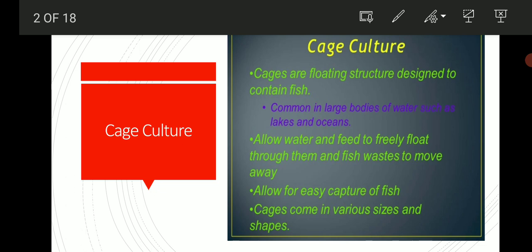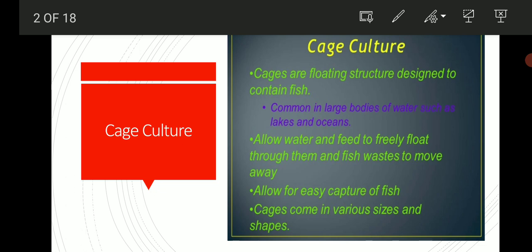Cage culture. Cages are floating structures designed to contain fish in a large body of water, such as a lake or ocean. They allow water and feed to flow freely through them and fish waste to move away, and allow for easy capturing of fish.